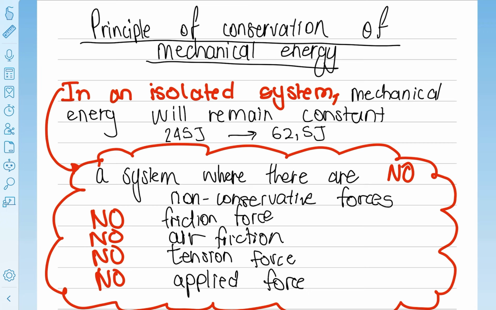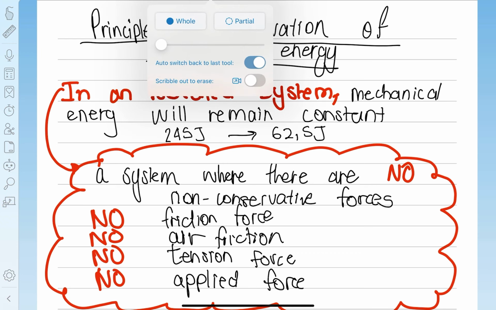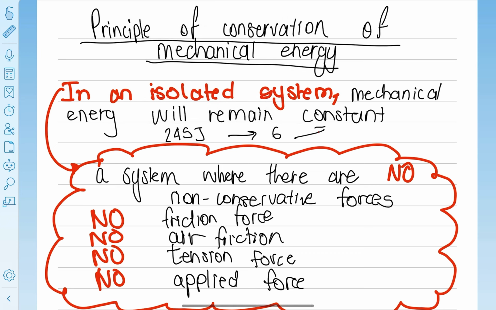Your mechanical energy can decrease. Sometimes your mechanical energy can even increase, right? If you've got a force doing positive work in the direction that your object is moving in, you can see your mechanical energy go from 50 joules to 75 joules. But basically, those forces do not conserve mechanical energy, they change it.